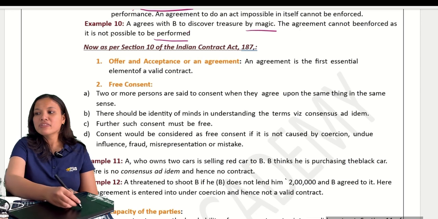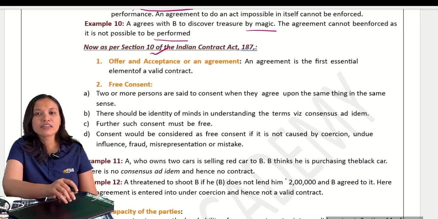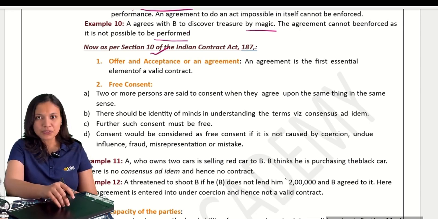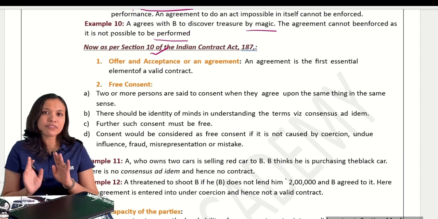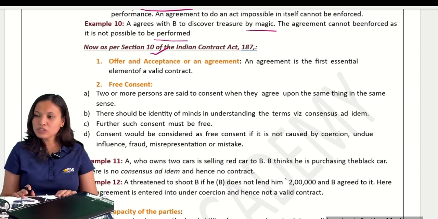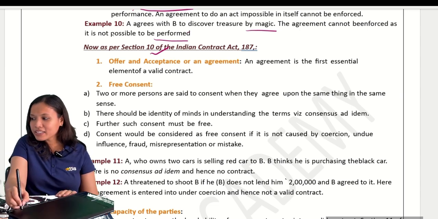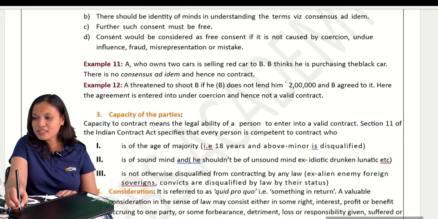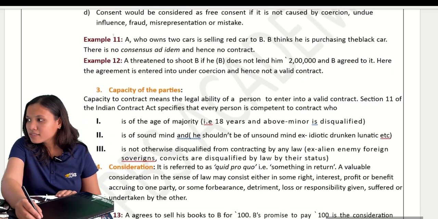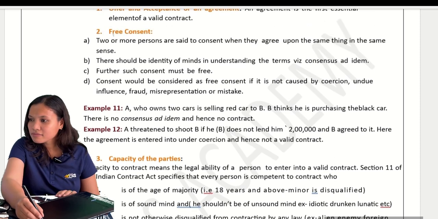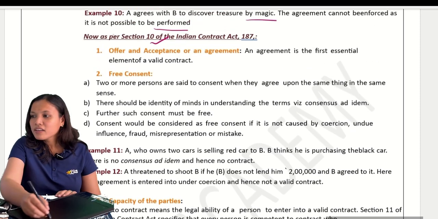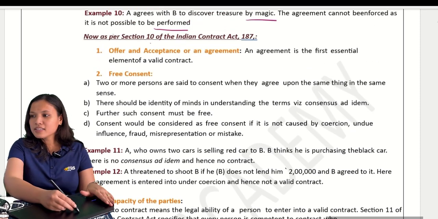Now we have, as per section 10, our essential elements. Okay, let us complete this one, then we will stop today's class. Okay, I think we have how many points? Not much. Let's complete it. We'll do it. First one, very simple one.